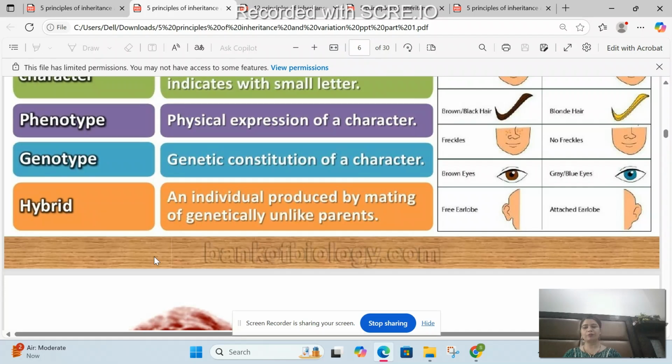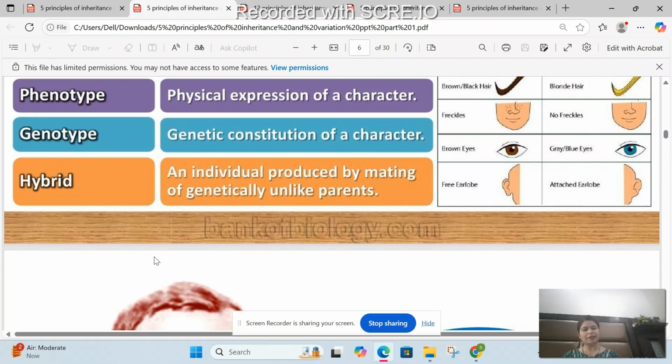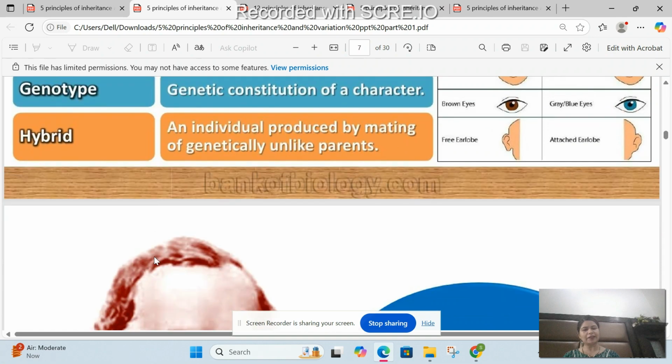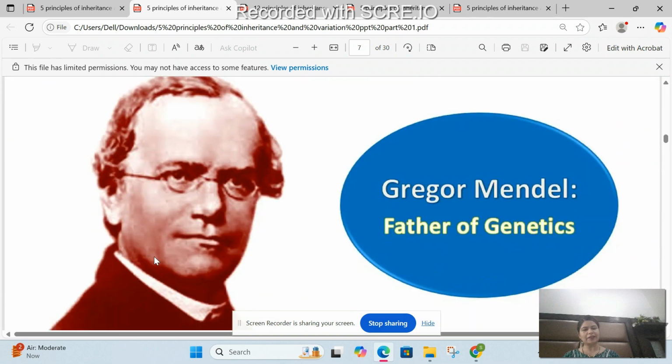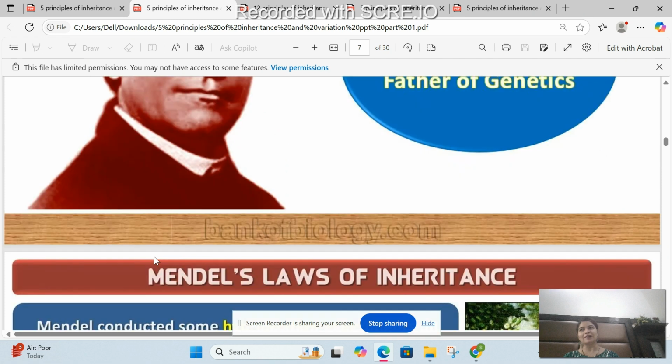Okay, we will discuss this, unlike parents meeting individuals produced by two different individuals. We'll see that with the examples. So this person, we are not going to forget him. He's the father of genetics, Gregor Johann Mendel. He'd been working on what? A quick revision. He'd been working on Pisum sativum, correct, which is the garden pea plant.